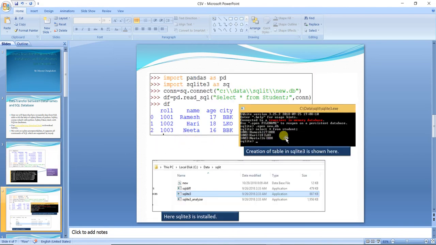Next is, suppose a table is already existing in your database. Now how you can bring it back to Python, or convert it back to the data frame. Here you see we have already given the import statement for Pandas, the import statement for SQLite, and we have already created the connection. So we just have to write this statement. df equal to pd dot read_sql. The read_sql will read the database from here and bring it back here.